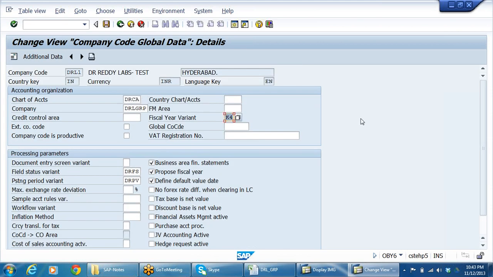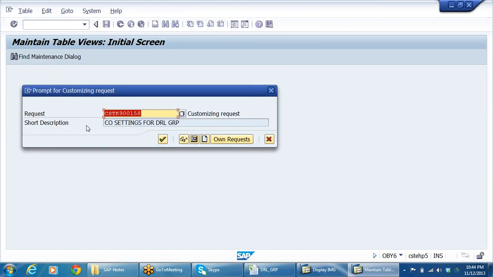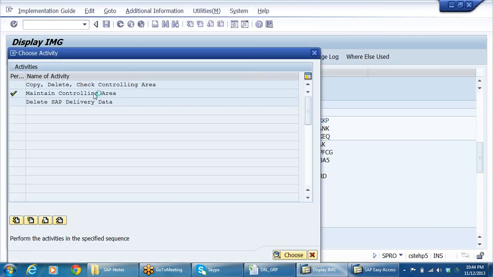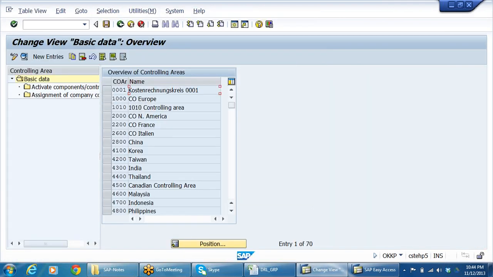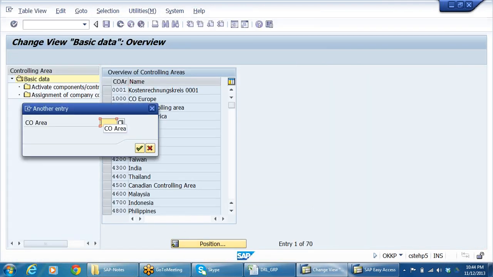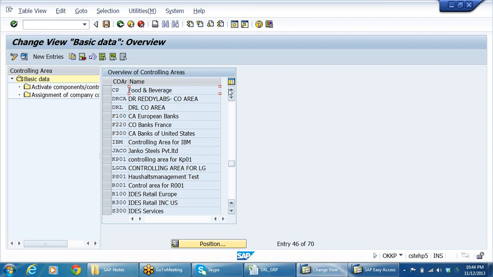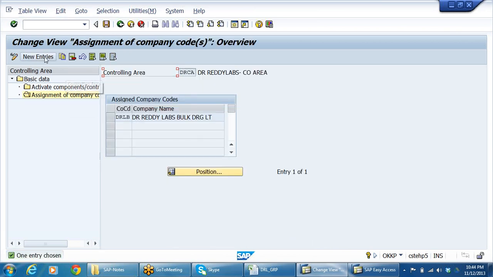Here, instead of that, if I change to V3, come back. See here. So DRCA. Select this, assignment of company codes.